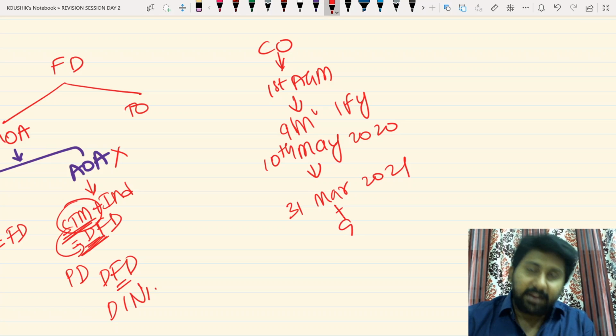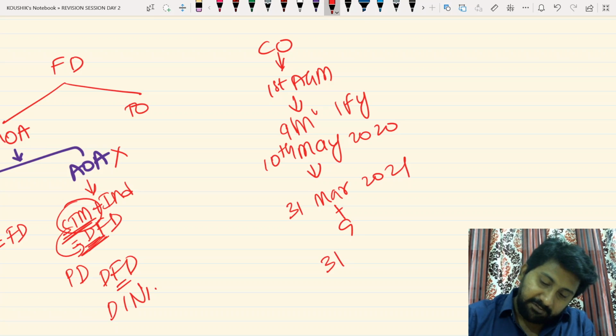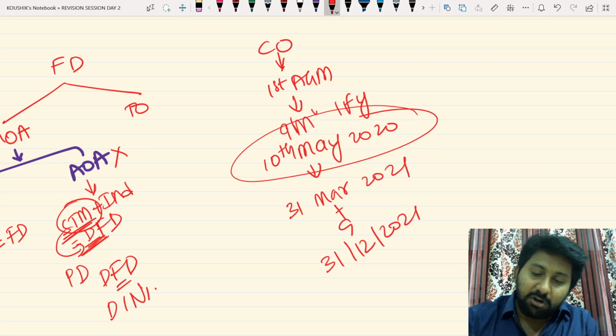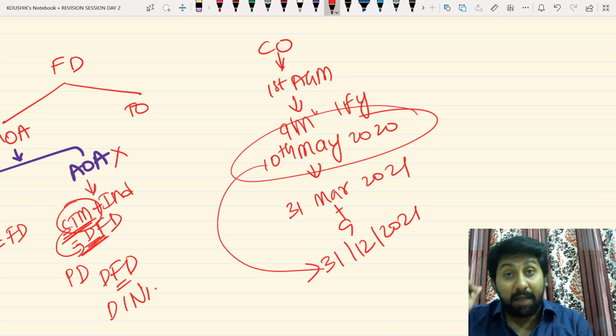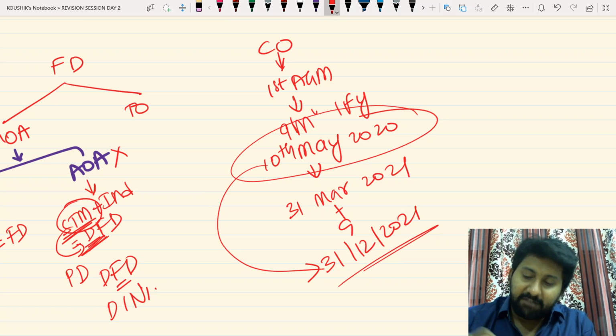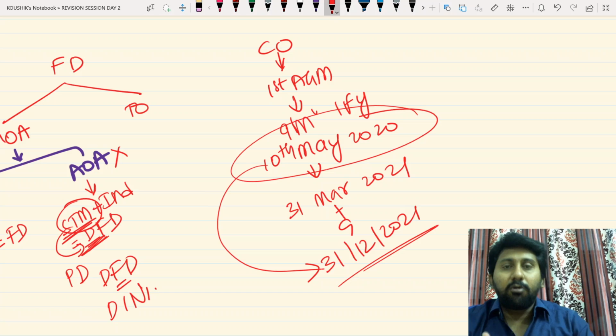Add another 9 months, and it comes to 31st December 2021. That means the last date for holding the first AGM will be 31/12/2021.